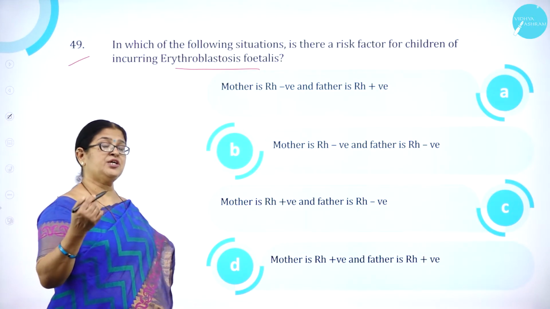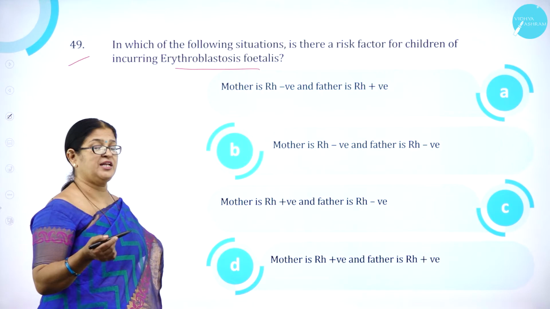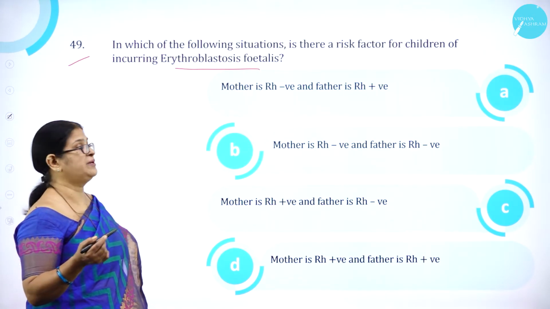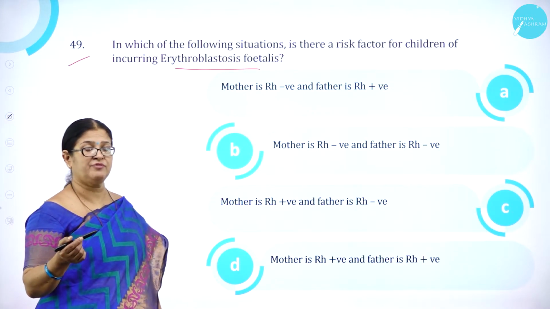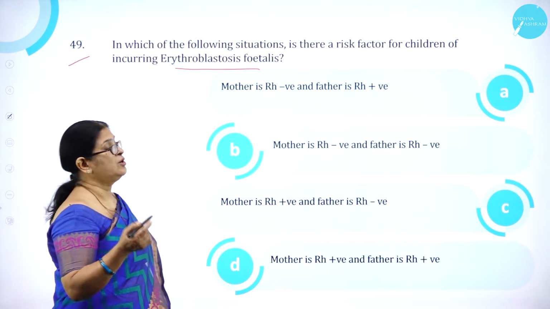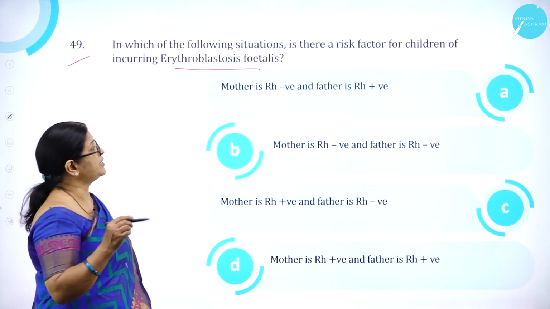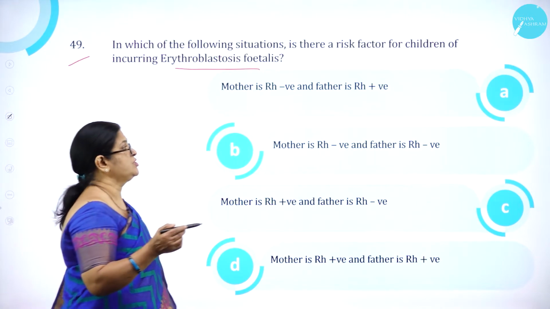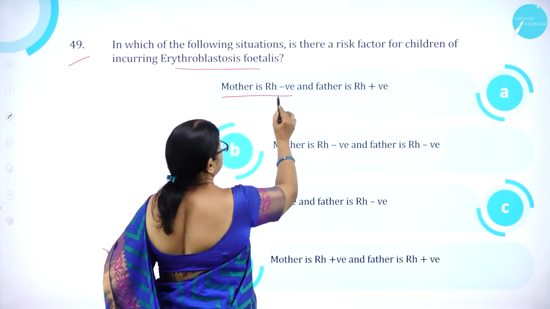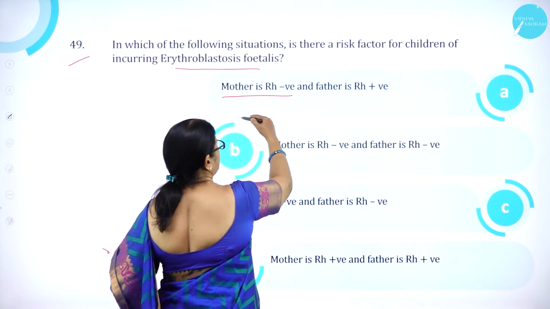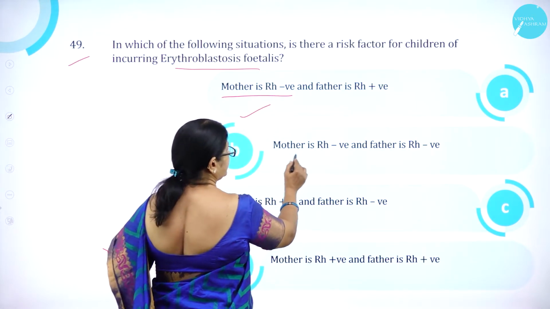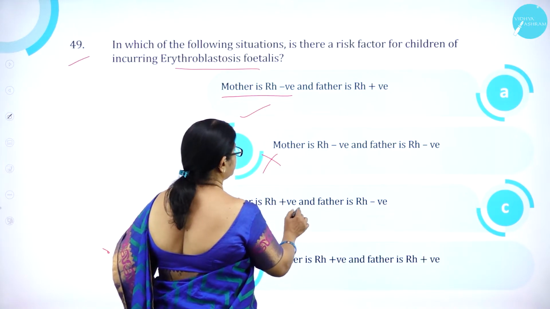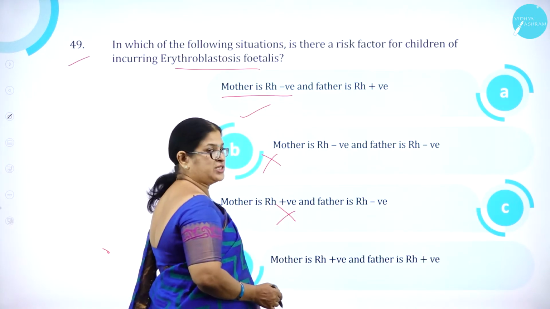But when she plans for the second child, by the time she delivers, the mother's blood would have developed the antibodies and it may destroy the RBC cells of the developing fetus. So, this is possible when mother is Rh negative and father is Rh positive. So, option A, mother is Rh negative and father is Rh positive is correct. Mother is Rh negative and father is Rh negative is wrong. And mother is Rh positive and father is Rh negative is wrong.